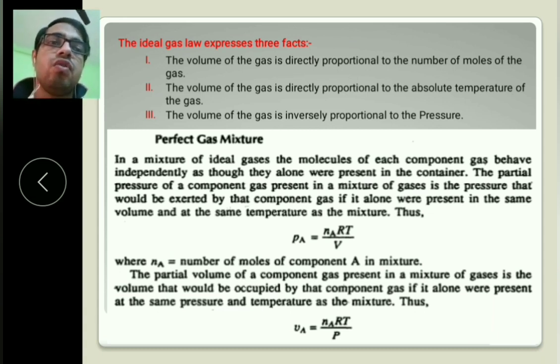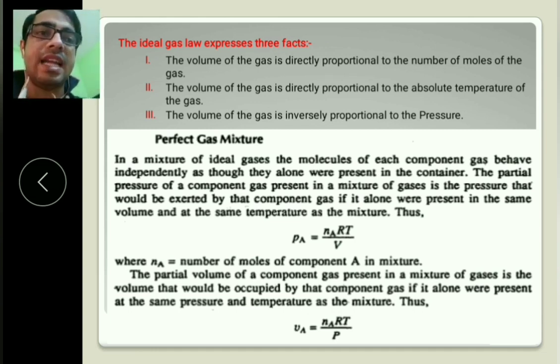So they are called perfect gas. Perfect gas means the ideal gas whose pressure and volume are independent of the other components. Pressure and volume do not change by mixing two or three components, and that gas is called perfect gas, and that gas mixture is called a perfect gas mixture.